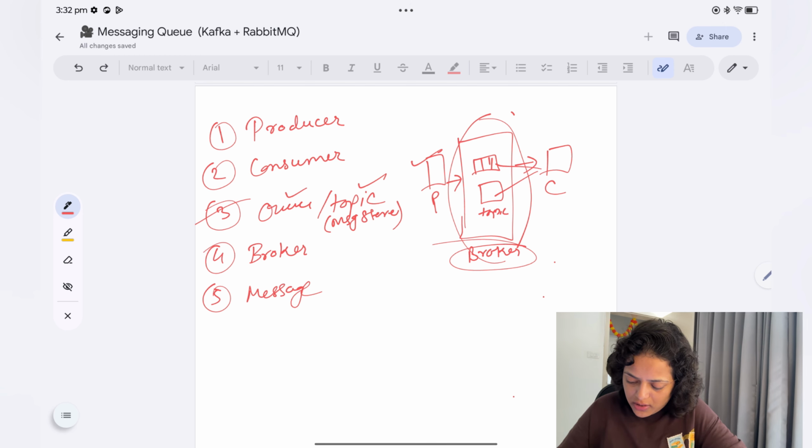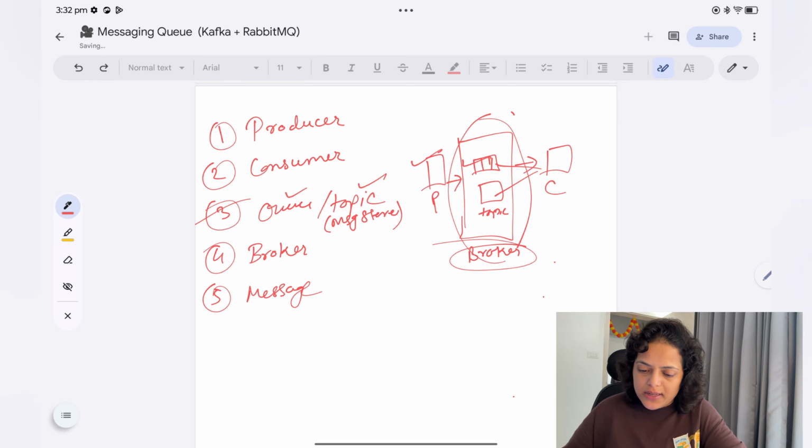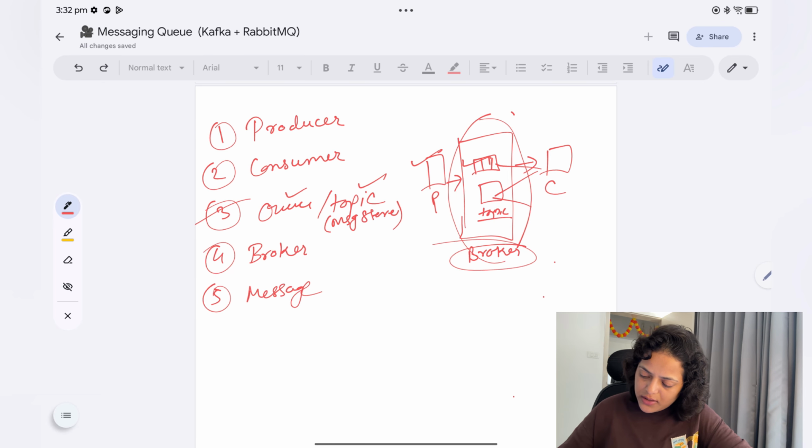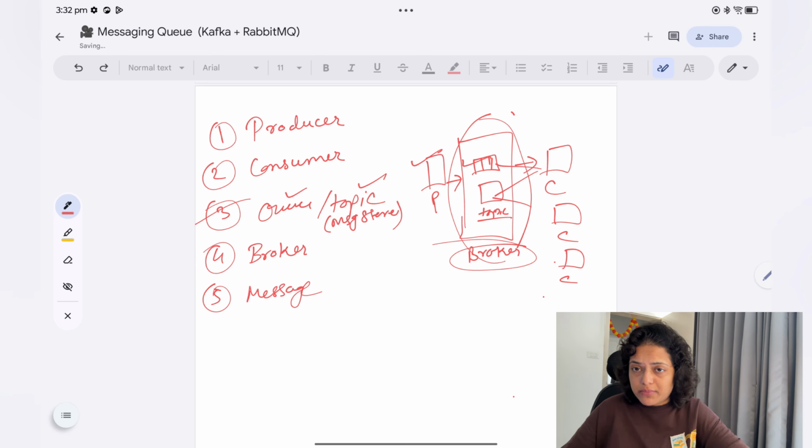So that is called the message store. This one is FIFO, first in first out, in a queue or RabbitMQ. And in Apache Kafka this one will be a topic, and messages are stored in partitions. In a queue it is first in first out. From here multiple consumers can read these messages at the same time.